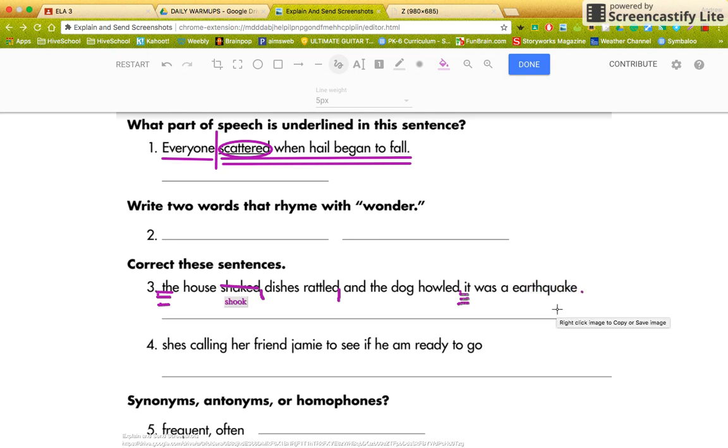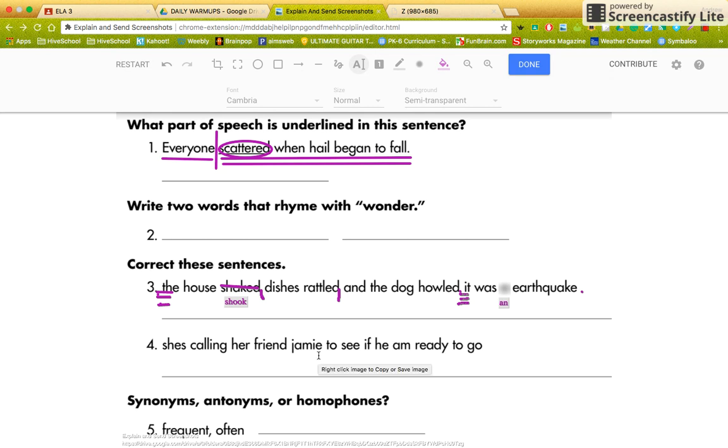The house shook, dishes rattled, and the dog howled. It was an earthquake. Now, again, we've got to make sure this A right here, I'm going to blur that out. That is not A. It should be what? Well, it should be an. An earthquake. It was an earthquake. The house shook, dishes rattled, and the dog howled. It was an earthquake. All right, let's go to number 4.